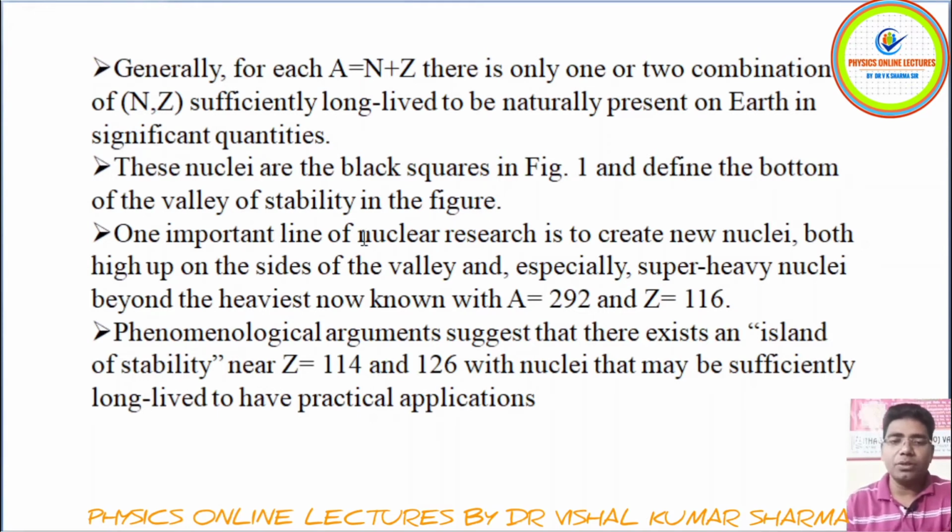So one important line of nuclear research is to create new nuclei, both high up on the side of the valley and especially superheavy nuclei beyond the heaviest now known, which has mass number A equal to 292 and proton number 116. A phenomenological argument suggests that there exists an island of stability near Z equal to 114 and N equal to 126, with nuclei that may be sufficiently long-lived to have practical applications as well.